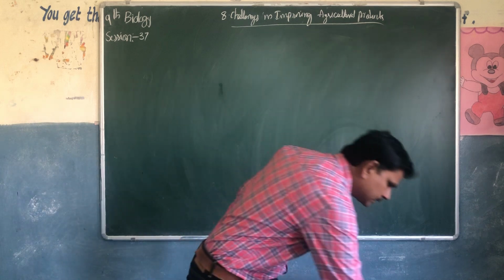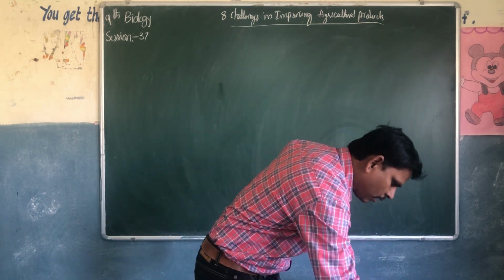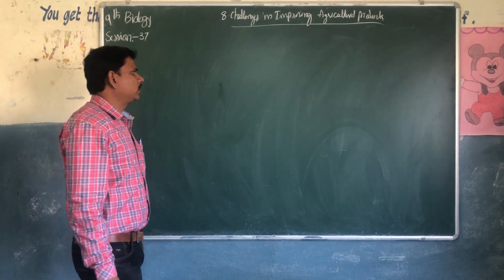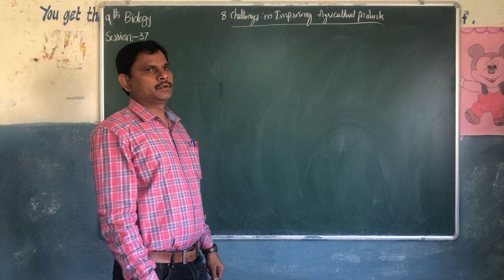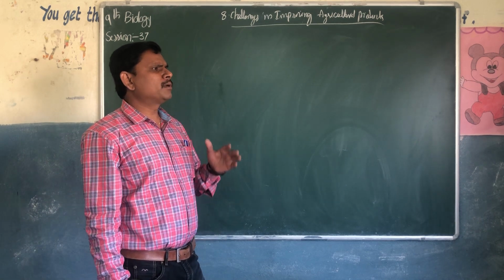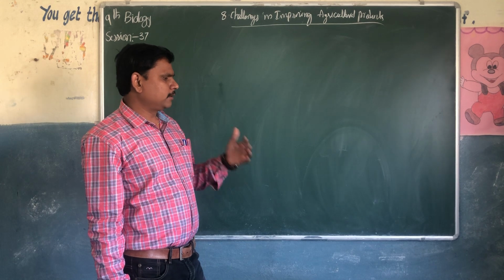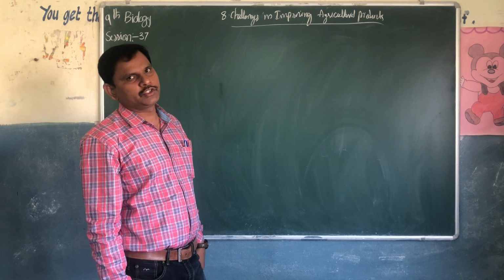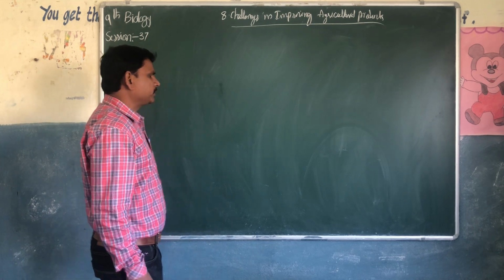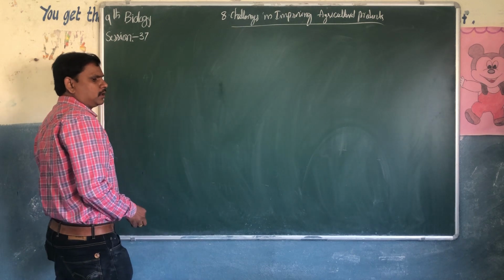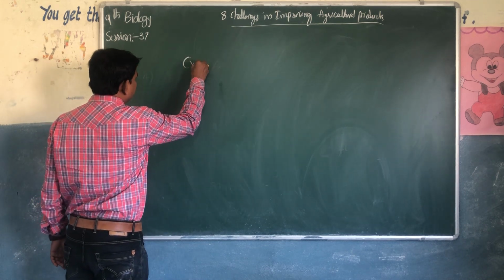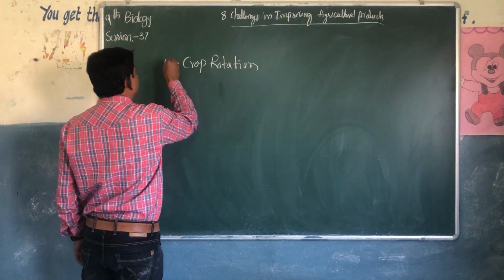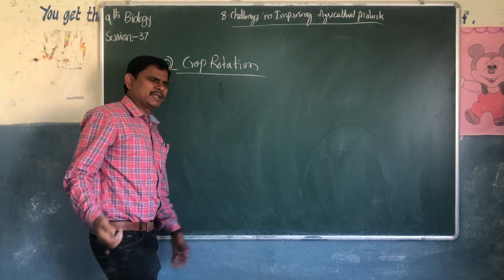In the last class we discussed hybrid varieties and transpiration. We also discussed how much NPK is required by the plants: nitrogen, phosphorus, and potassium. Today we are going to discuss crop rotation. So what is crop rotation?